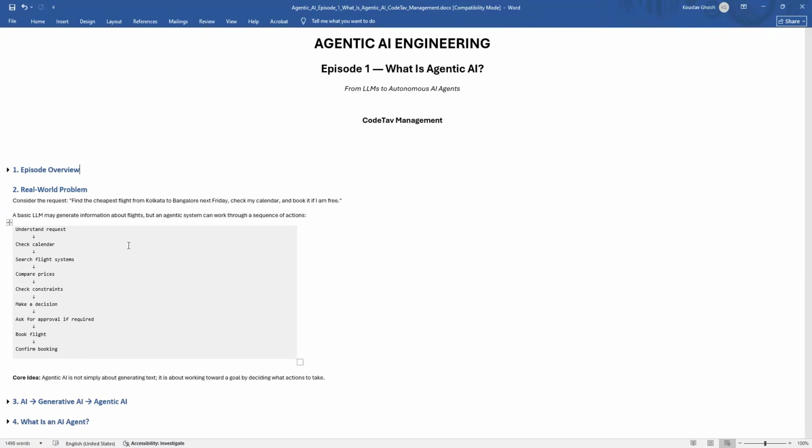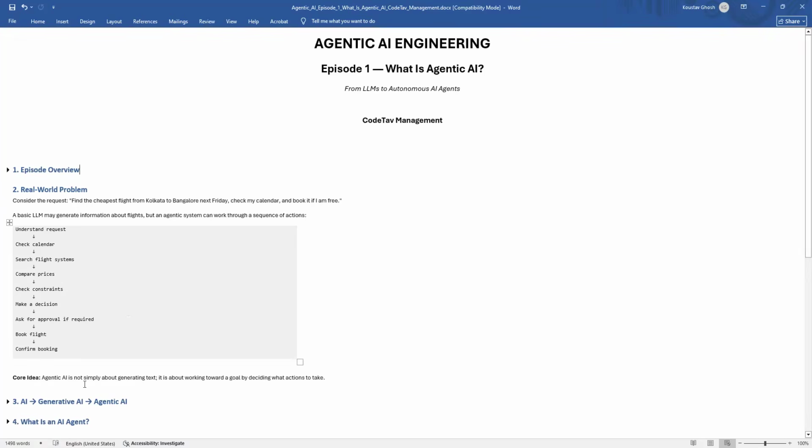So the process could look something like this flow. First the user makes a request, and after that the model understands the request, then checks the calendar, searches flight systems, compares the prices, checks the constraints, makes a decision, asks for approval if required, books a flight, and confirms the booking.